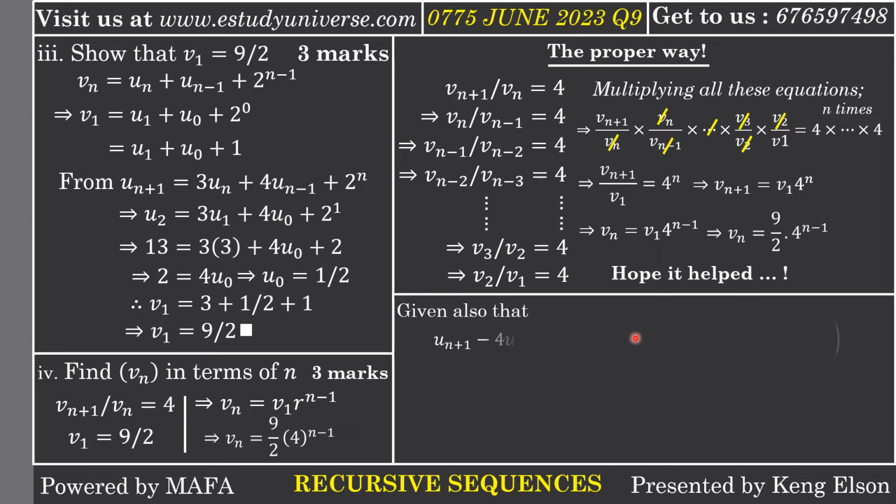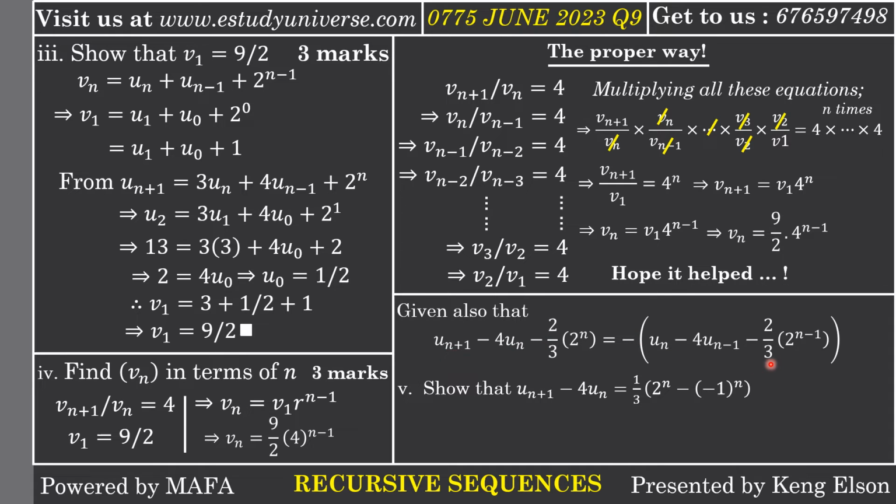Okay, so let us see the next question, which is Roman 5. Given also that all of this, Roman 5 says, show that un plus 1 minus 4un is equal to 1/3 times 2 to the n minus negative 1 to the n. Now, I don't know if most of you have solved this question before, but what I need to tell you is that the proof is wrong. Okay, this proof is not correct. Let me start by justifying.